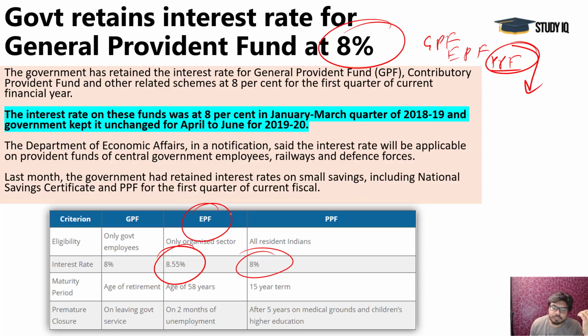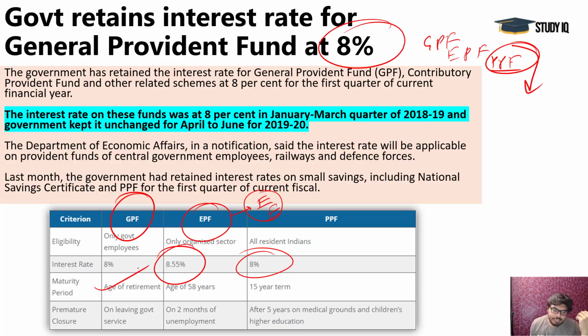This contribution comes from the employer and the employee both, and they both save this money in the EPF account. After the age of 58 years, that person can get this money back after the maturity period ends. And GPF is for government employees. GPF means General Provident Fund.